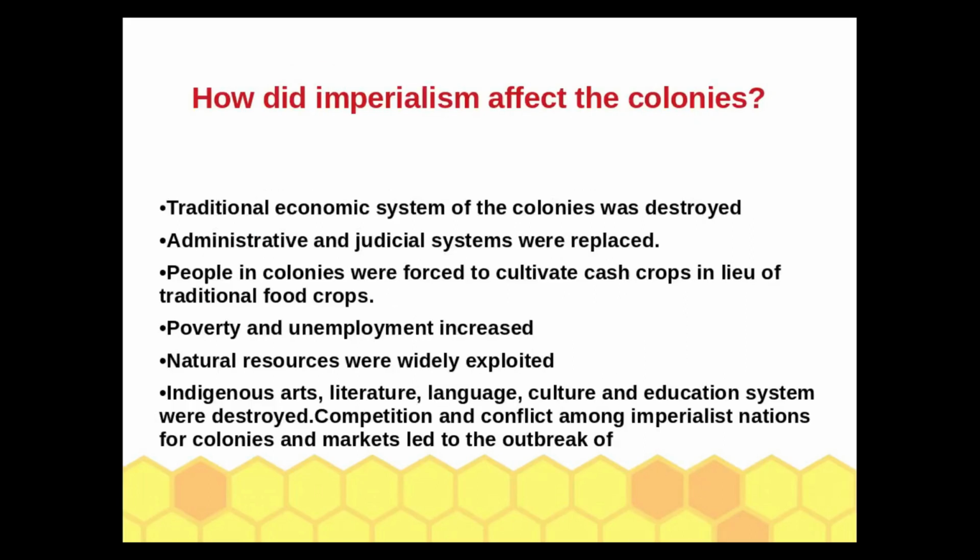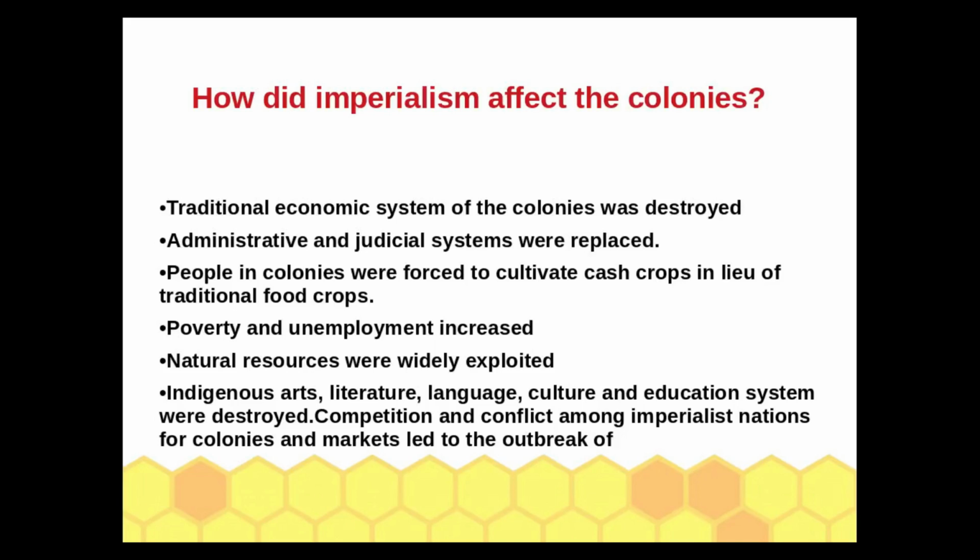How did imperialism affect the colonies? First one, the traditional economic system of the colonies was destroyed. Second one, administrative and judicial systems were replaced. Third one, people in colonies were forced to cultivate cash crops in lieu of traditional food crops. Fourth one, poverty and unemployment increased.